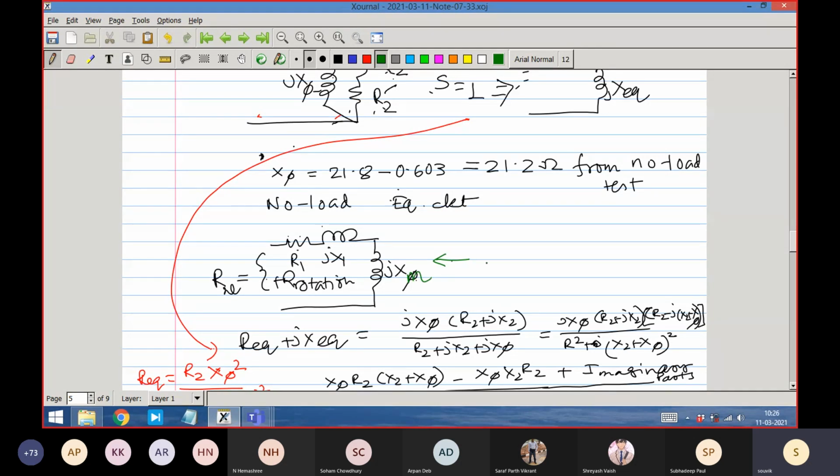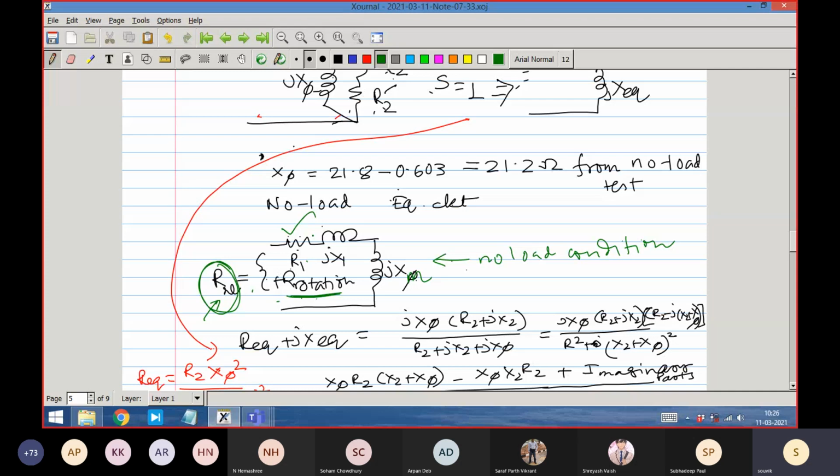I have written X phi M. The R no load that we are measuring is a kind of combination of R1 plus R rotational. The rotational loss, if I convert it into an equivalent resistance, will be indicated by R no load. I don't care too much about R no load because I already know R1.